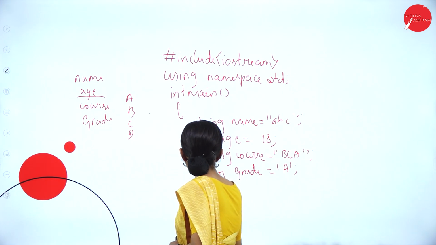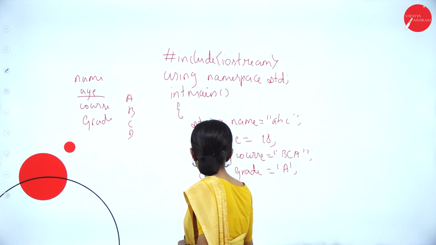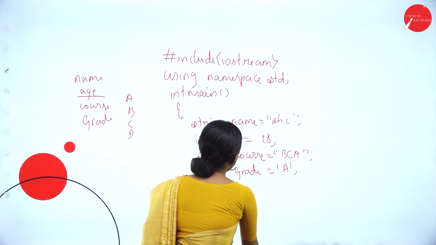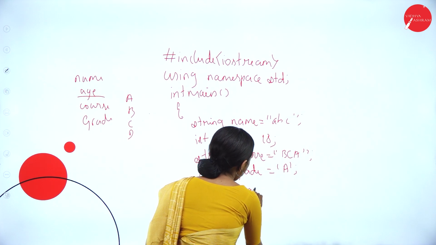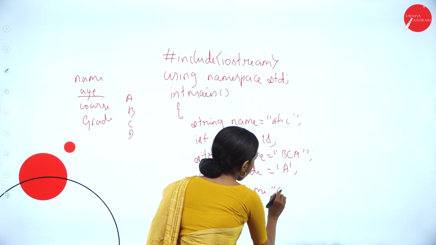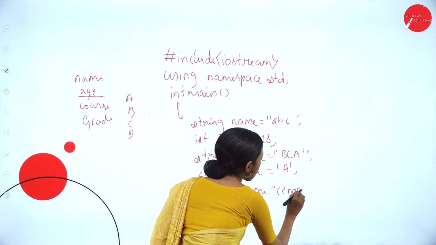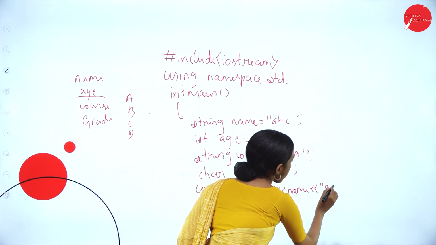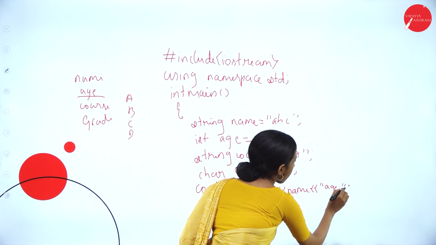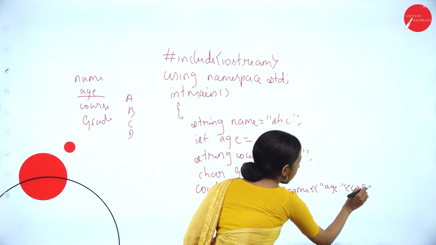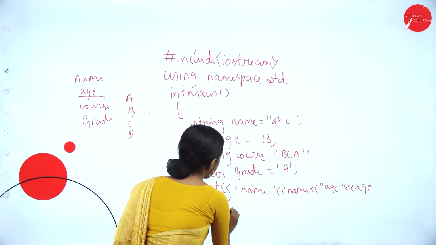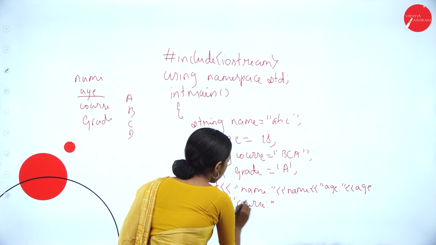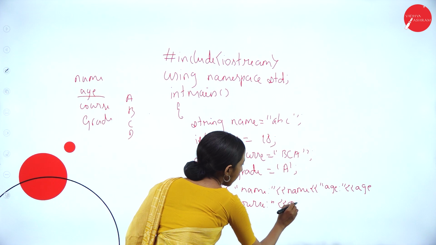Next, we want this in an output. So what are we using? Cout. We are using cout. Cout name, passing the name variable here. Next, age, passing the age. Next, the course, I'm passing the course variable.